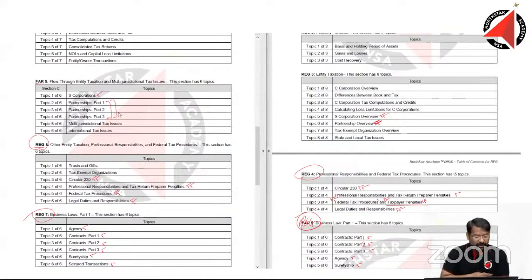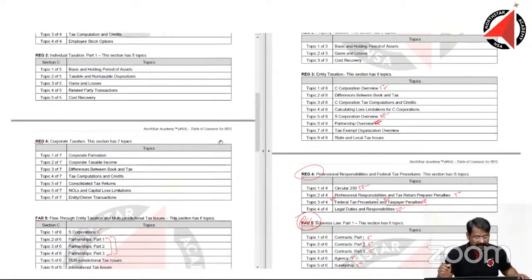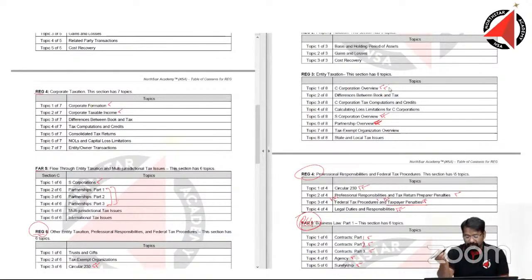How about C corporation? Yes, C corporation was very much there in the old syllabus, but here it says C corporation overview. So okay, I think that has again reduced. Earlier corporation was there, see here and here, but here it says overview. Okay, difference between book and tax was very much there in the old syllabus. Tax computation, C corporation, yes, tax computation was there.